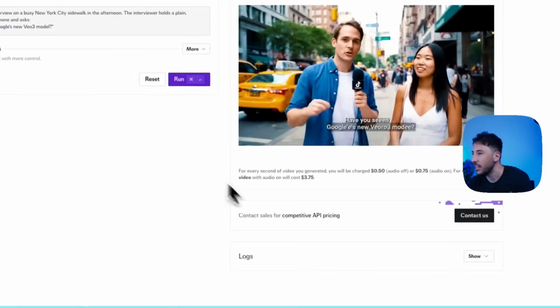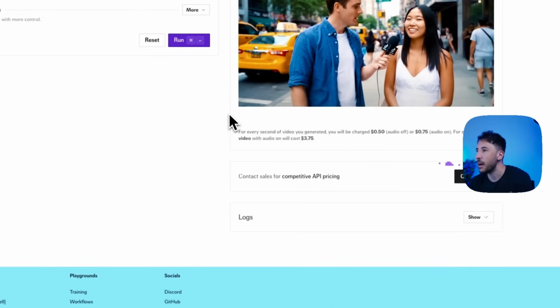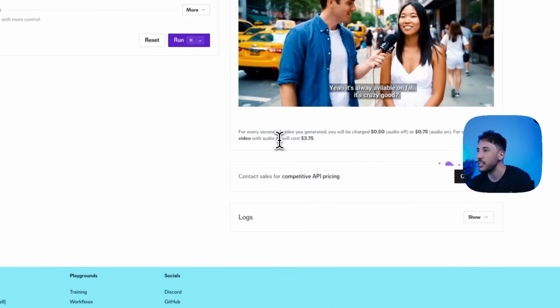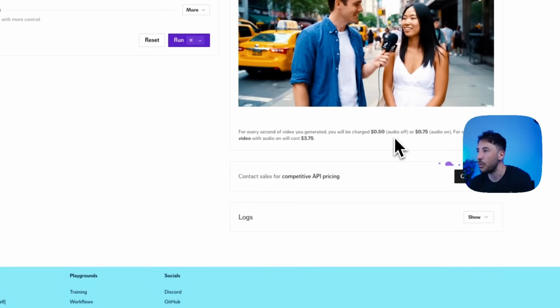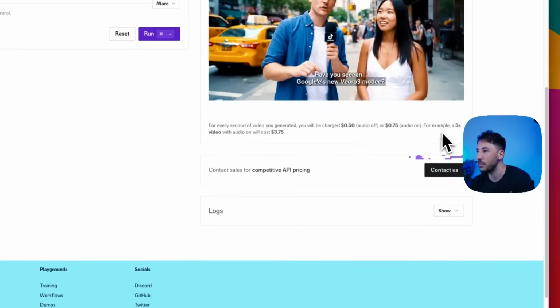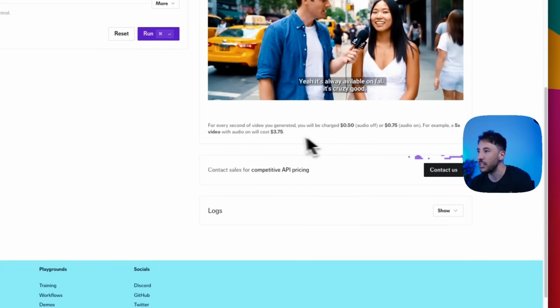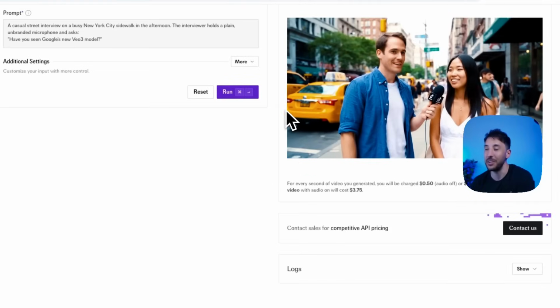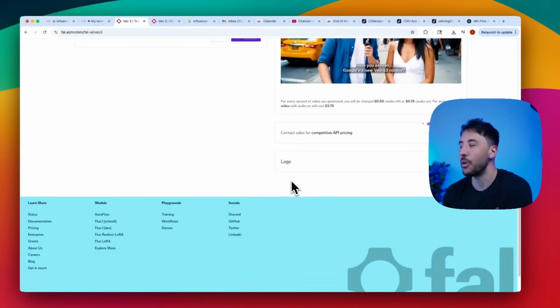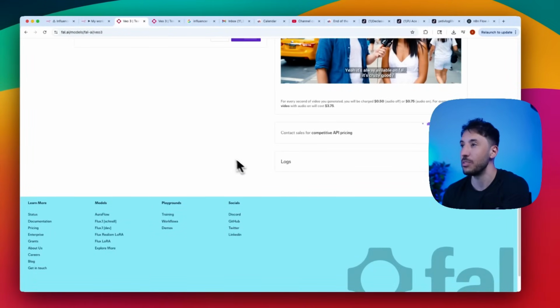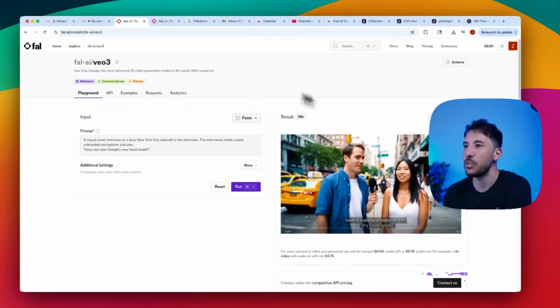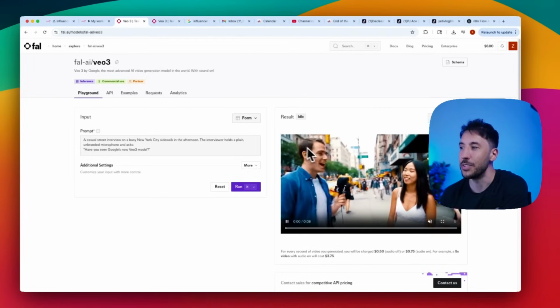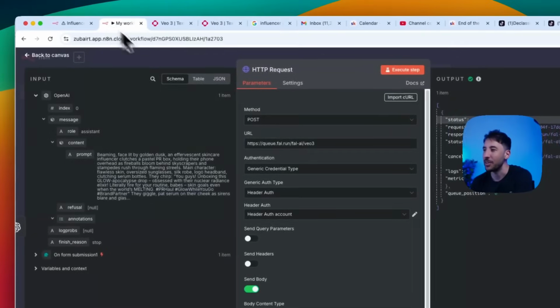So if I go, I think they have a video, oh yeah, right there. You see in the bottom right here, it says for every second of the video generated, you'll be charged 0.5, audio off, and so on. So basically it says for a 5-second video, you'll be charged $3.75. Now you can see this is very expensive right now, but hopefully they will make this a little lower, because right now it's ridiculous.